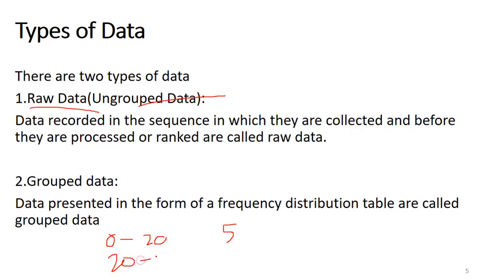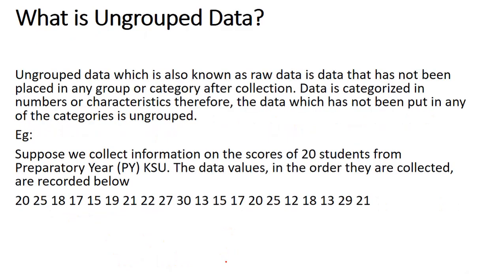20 to 40, having 6 students, like this is a group data. Now we can see what is ungrouped data in detail.